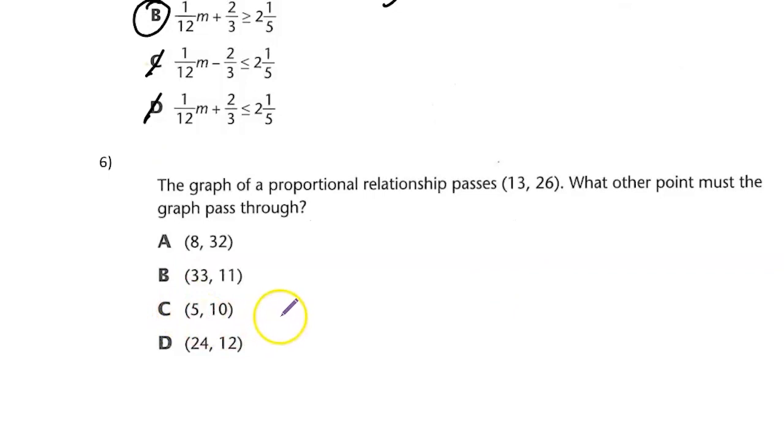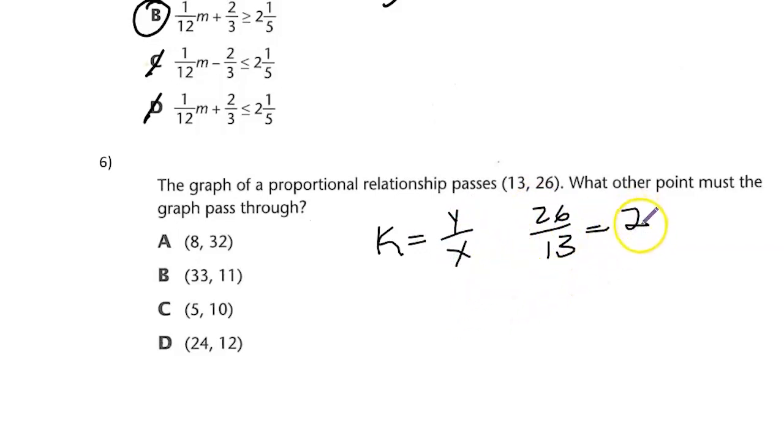The graph of a proportional relationship passes through the point (13, 26). What other point must the graph pass through? All right, so we know that we can find a constant of proportionality, which is y divided by x. So that's 26 divided by 13. So 2. So we get the constant of proportionality is 2. So for it to be proportional, the constant of proportionality has to be 2 over here as well.